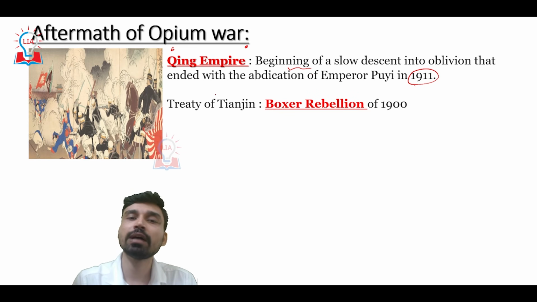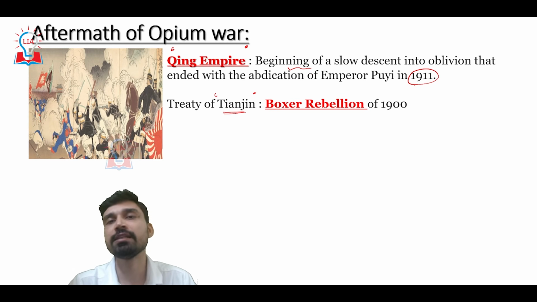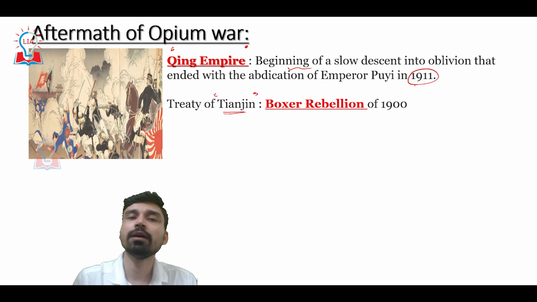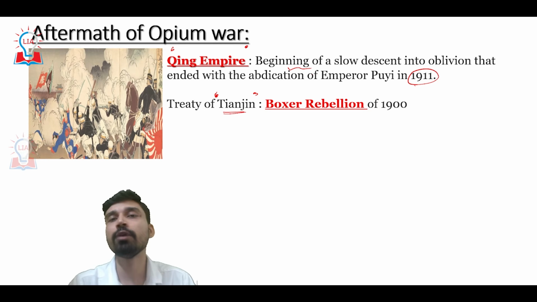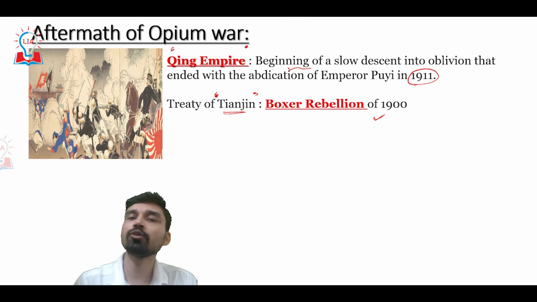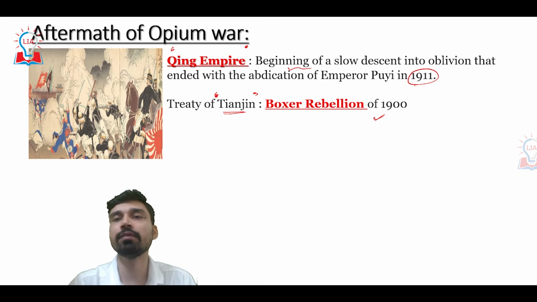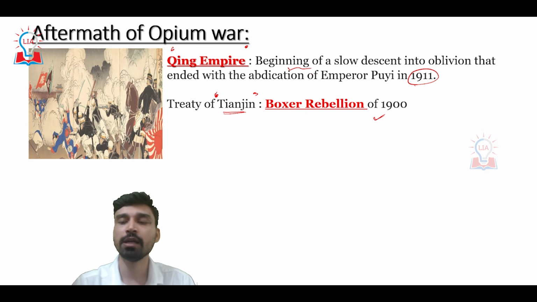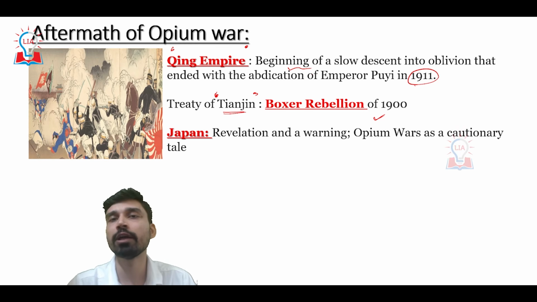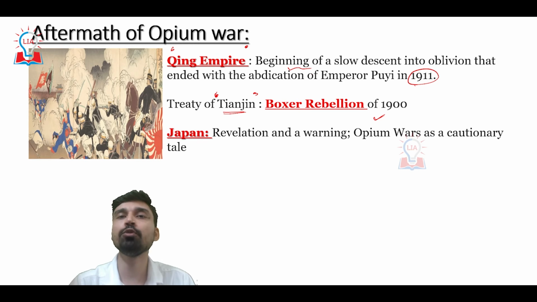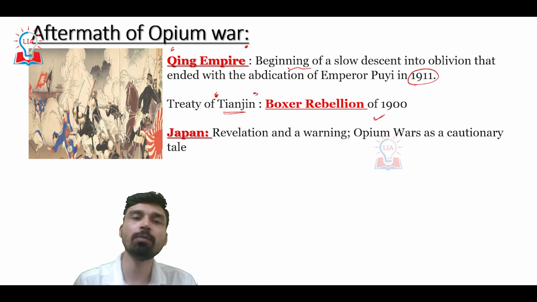Also, it was the harsh and severe provisions of the Treaty of Tianjin which many nationalists of China, the local Chinese population, especially belonging to the Han ethnic community, considered a shameful incident. And this also ignited what we call the Boxer Rebellion of 1900. The Boxer Rebellion was a rebellion of the local Han Chinese population against the increasing influence of foreign European powers, and the increasing role of Christian missionaries and the imposition of Christian values on the local population.